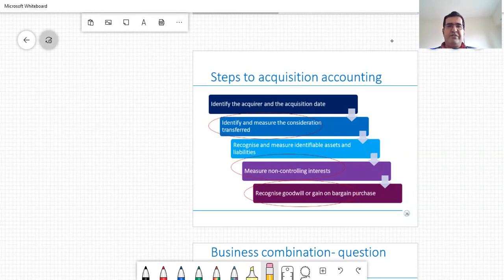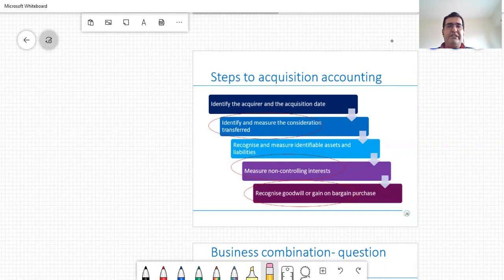Just spending a couple of minutes on some of the key aspects here, which once again may not be relevant from an examination standpoint, but are critical from a practical perspective. First is the identification of the acquirer and the acquisition date. Friends, you may have heard the term reverse merger, wherein a smaller entity acquires a much larger entity. Although the legal acquirer is the smaller entity, from an accounting standpoint, the acquirer is actually the larger entity rather than the smaller entity. And therefore, the business combination accounting triggers in the books of the larger entity rather than the smaller entity.